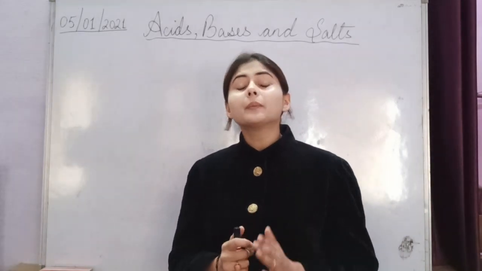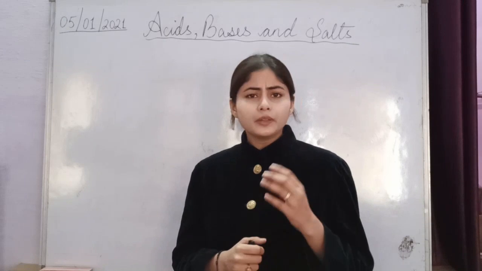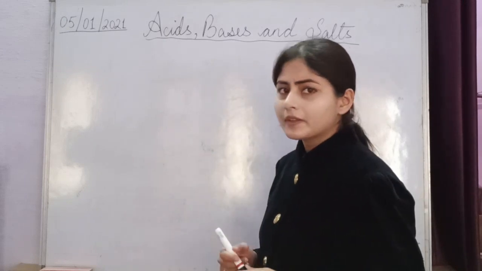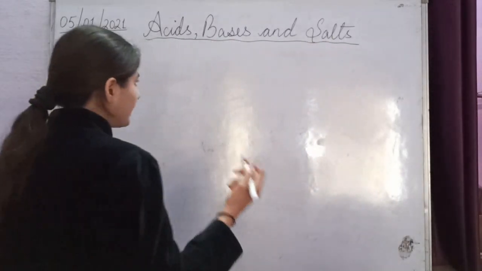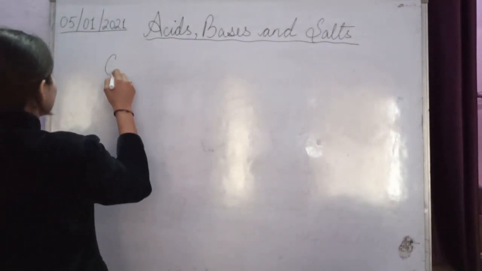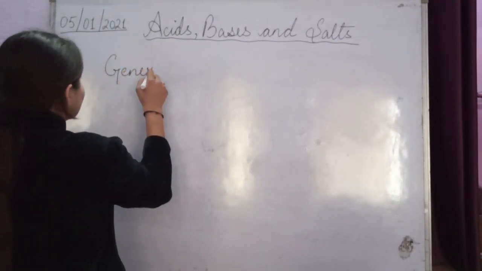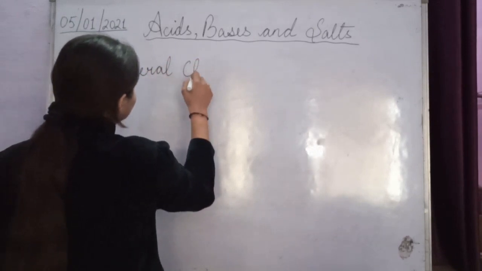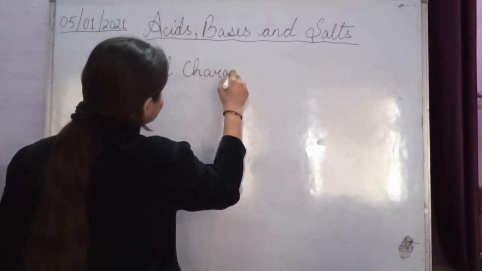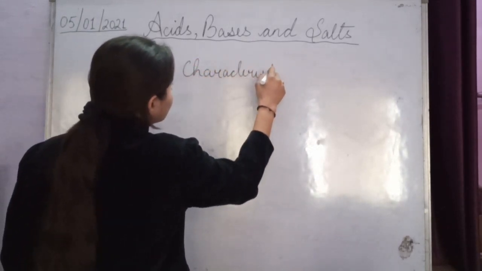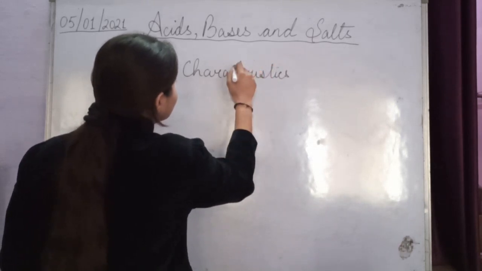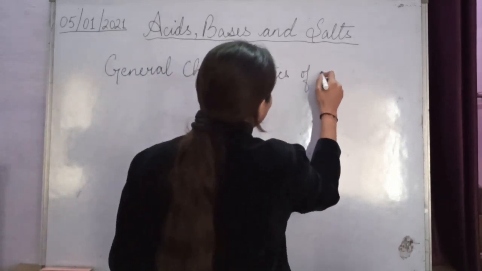Okay, now let's begin the general characteristics. I think I told you three characteristics in the previous session, so let's begin with those. General characteristics of acids.